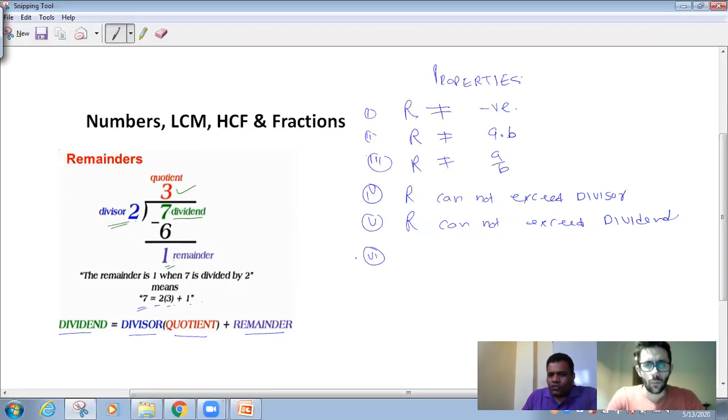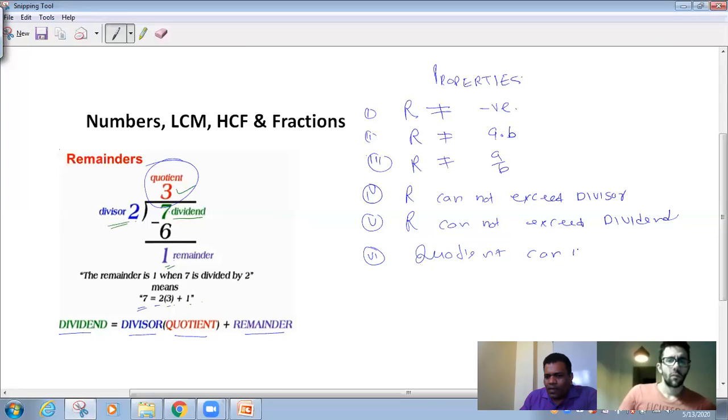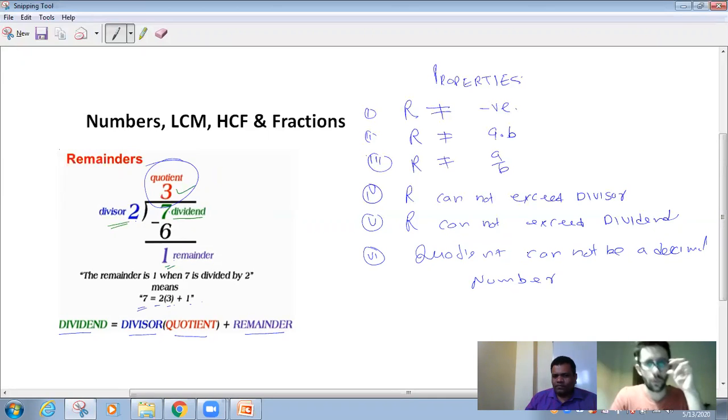In the remainder question, even the quotient cannot be a decimal number.